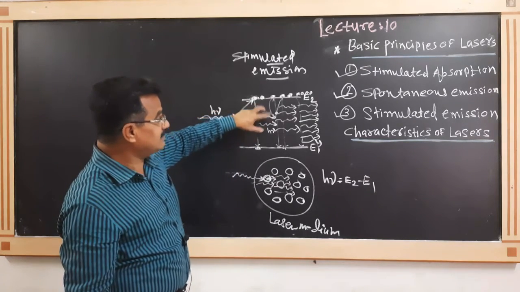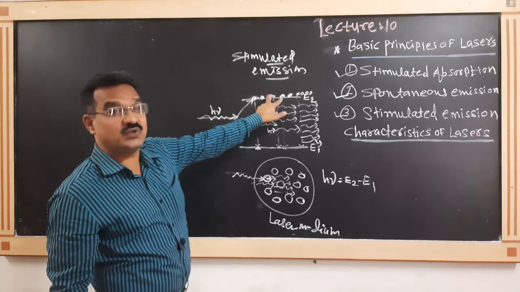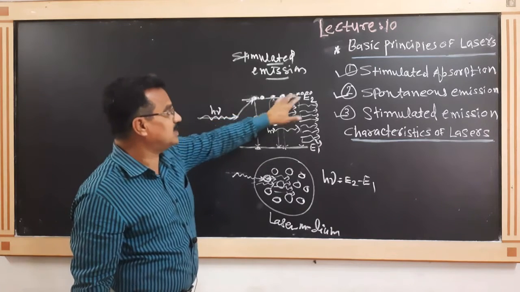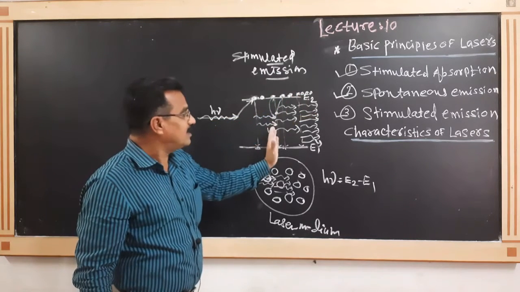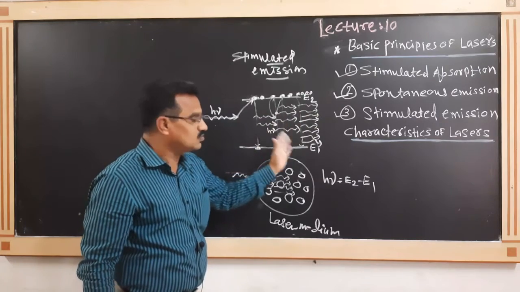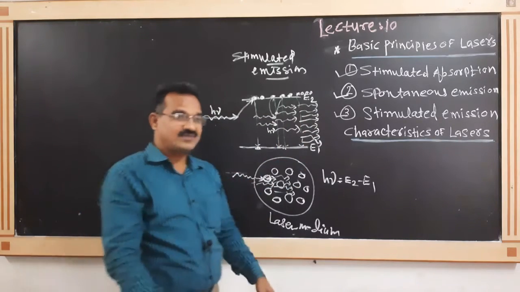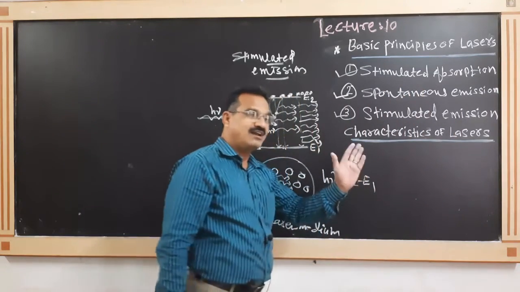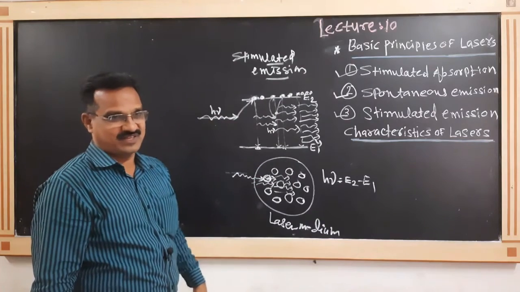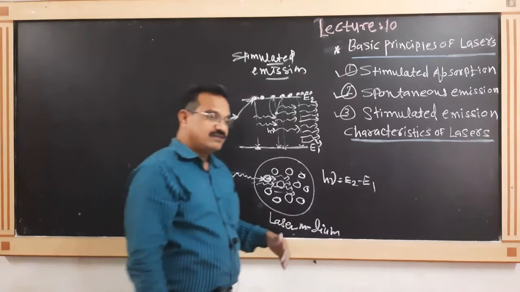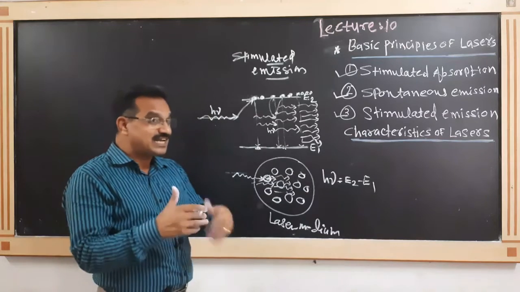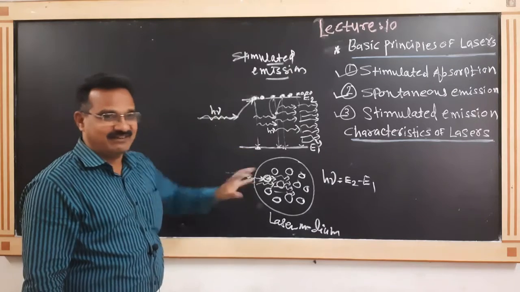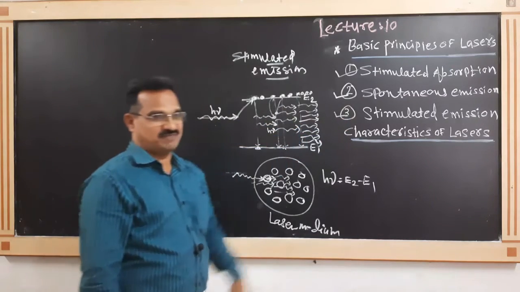These two photons again trigger the next two excited atoms, and again 4 photons are emitted. Again these 4 photons trigger the next 4 excited atoms, and again 4 photons are emitted, for a total of 8 photons. In this way, the number of photons emitted goes on increasing, but all photons are traveling in the same direction. The process in which photons are emitted by applying some external trigger, we call a stimulated emission.